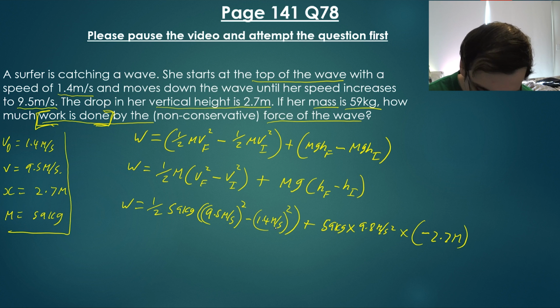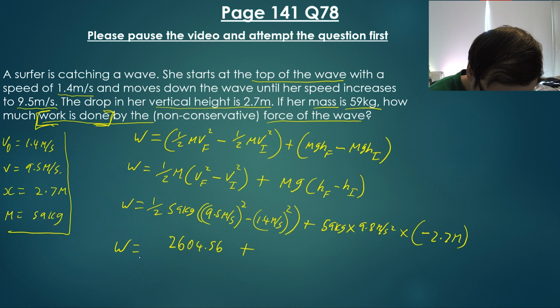So we start to simplify here. We've got 1.4 squared and 9.5 squared, and we subtract them. Then we've got 1/2 of 59, so we solve this chunk here. That's going to equal 2,604.56, plus 59 kilos times 9.8 meters per second squared, multiplied by negative 2.7, and that's going to give us negative 1,513.35.